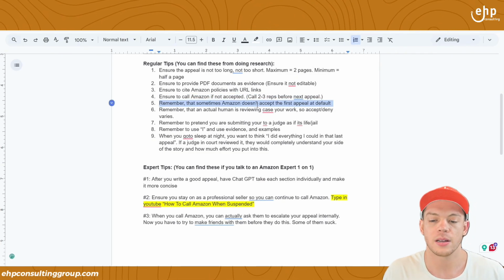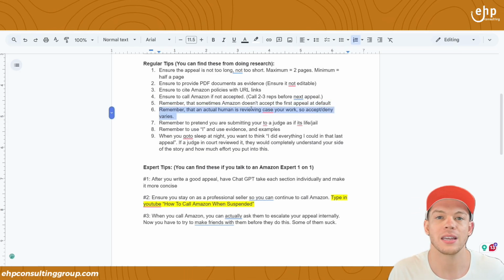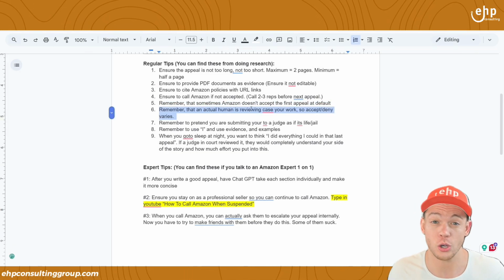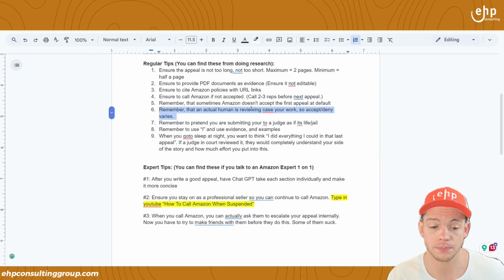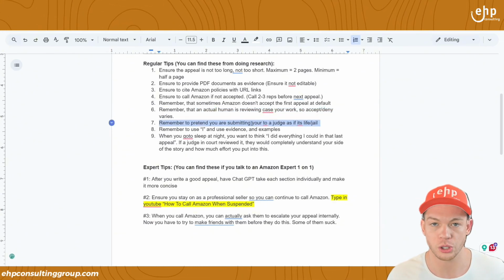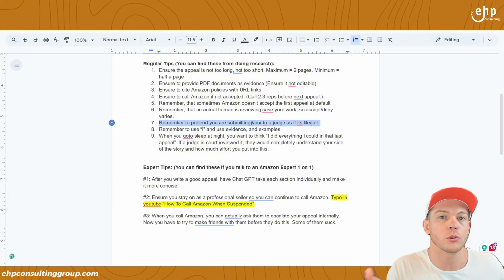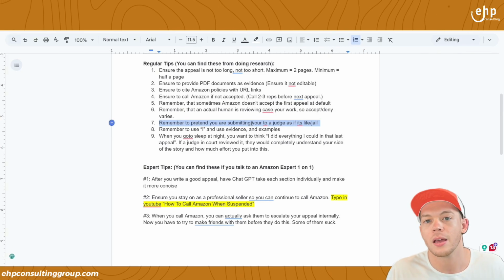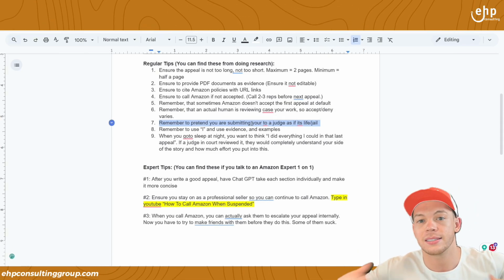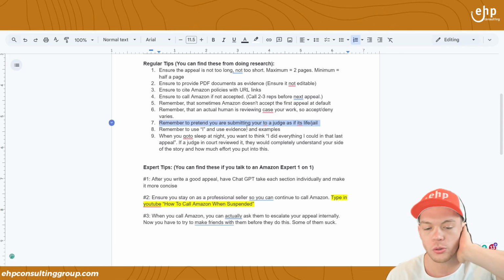Remember that sometimes Amazon doesn't accept your first appeal by default. Remember that an actual human is reviewing your case. So if you say a word that human doesn't like, they might just deny it. Remember to pretend you're submitting it to a judge as if it's life or jail, right? So when you go in front of a judge, they're going to ask, what's your evidence? Have you reviewed the law? And they're going to need citations, you're going to need all this stuff. So remember to do that.